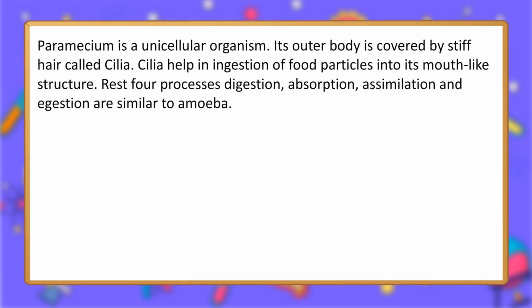Paramecium is a unicellular organism. Its outer body is covered by stiff hair called cilia. Cilia help in ingestion of food particles into its mouth-like structure. The remaining four processes, digestion, absorption, assimilation and egestion, are similar to amoeba.